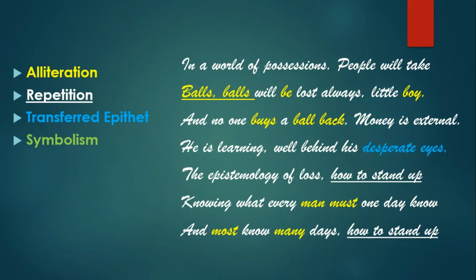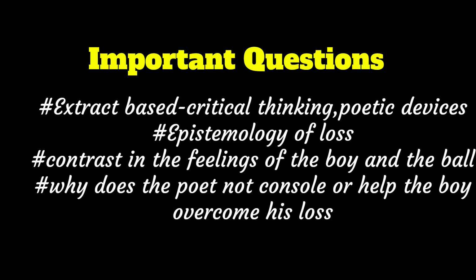And there's symbolism, as we said, that the ball is symbolic of all the things that we possess which are dear to us, and the loss here symbolizes any kind of loss that we face in our life. So with that we come to an end with the explanation of the poem.